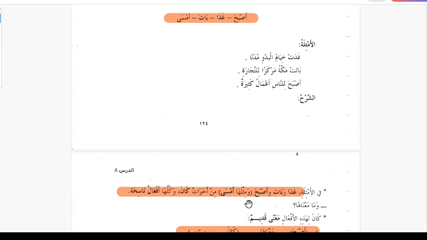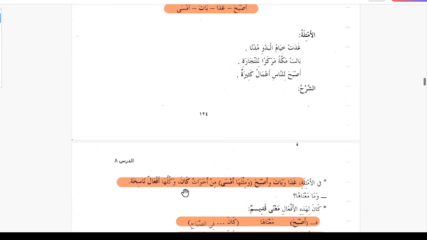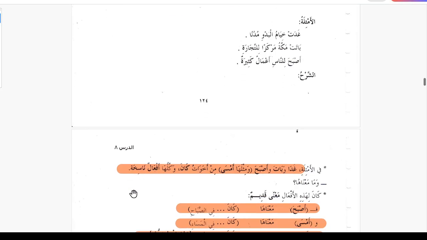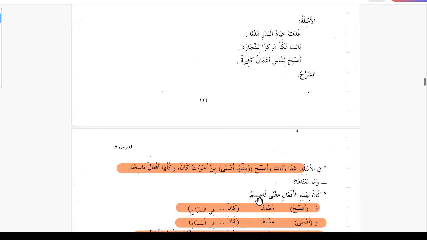So in all these four cases, which are min akhwatu Kana, all of them are afwalun nasikha. Wama manaha, what are their meanings? Kana lihazil afalil manan kadiman, so these verbs have an old, kadim meaning.